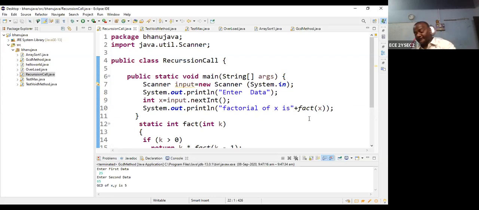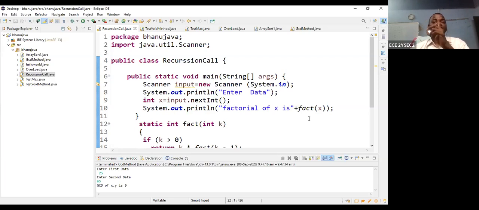So what is the factorial? Factorial is equal to x into factorial of x minus 1. That is x into x minus 1, x minus 2, x minus 3, x minus 4, and so on down to 1, but not 0. So this is the principle. The main recursive idea is this: suppose I want to find 5 factorial, then it is 5 into 4 factorial. To find 4 factorial, it is 4 into 3 factorial.